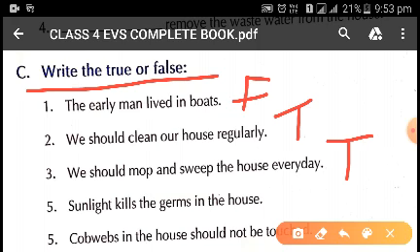Sunlight kills the germs in the house. As we studied, sunlight helps in keeping the house dry and it also kills the germs. So this statement, sunlight kills the germs in the house, is true.